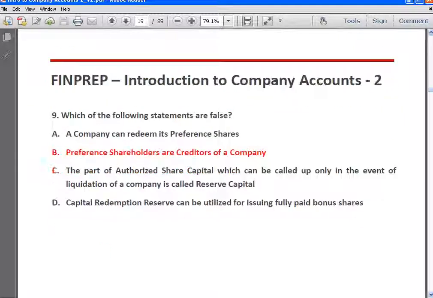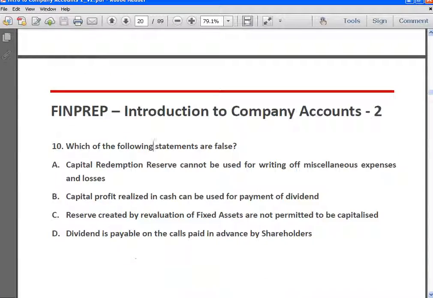Okay. Next. Which of the following statements is false? Capital redemption reserve cannot be used for writing off miscellaneous expenses and losses. It is true. CRR can be used only for the purpose of issuing fully paid up bonus shares to its members. Capital profit realized in cash can be used for the payment of dividend is true.